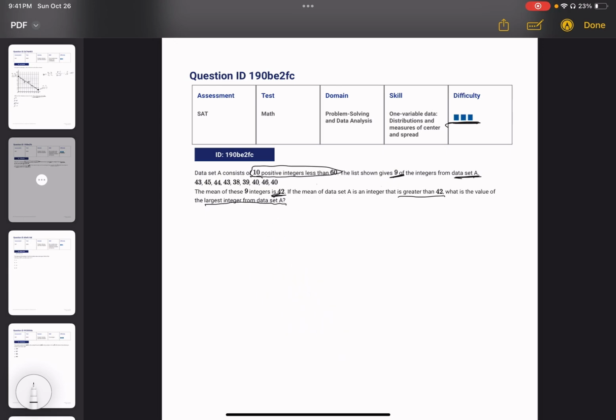So we're looking for the largest integer in the data set, but we don't have one. So we know that this last number is going to be some value, let's say x. So we know that the sum of these are going to be 378 plus x. And we know that the mean is all the numbers divided by how many there are. And we know that this number is going to be greater than 42, because we know the mean of data A is an integer that is greater than 42.